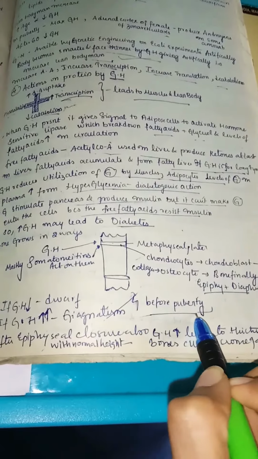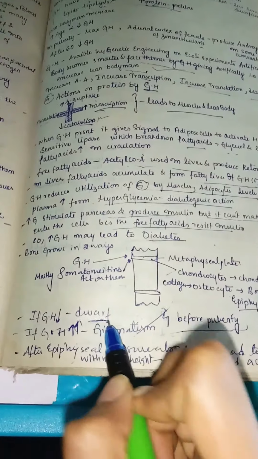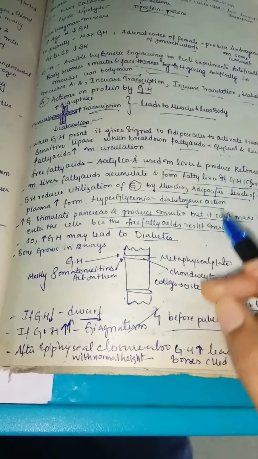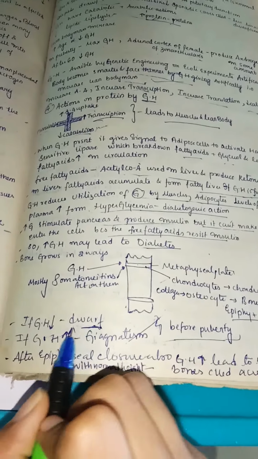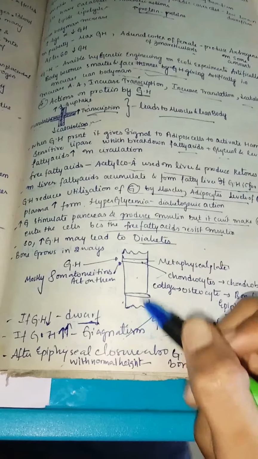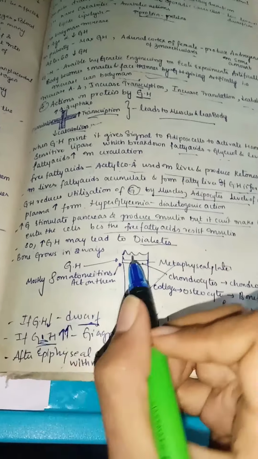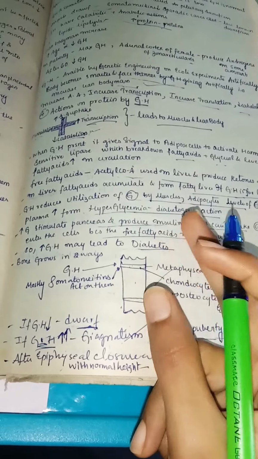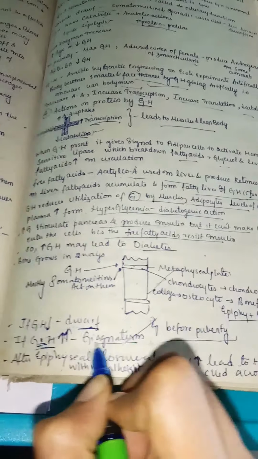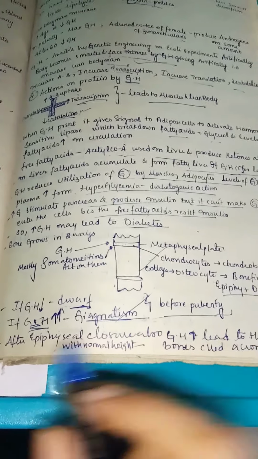So you can see here, before puberty, if the growth hormone is low, then the person may become a dwarf, because before puberty only this bone growth, everything will take place, right? So if there is no growth hormone, then the bone will not grow and the person will remain a dwarf. But before puberty, if there is a lot of growth hormone, because of this, a lot of bone will grow, so that it will lead to gigantism. That is, the person has more height than the normal person.